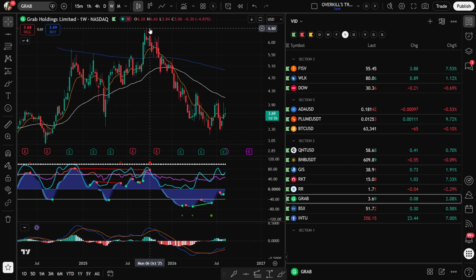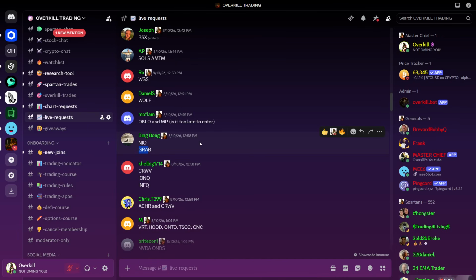They've taken a huge hit here, down from 650 all the way down here to 350. Got green dots all over the place. I actually have a position on this, and if I'm going to buy one of these off your request, I'm choosing Grab.